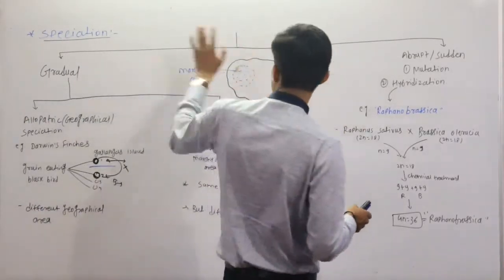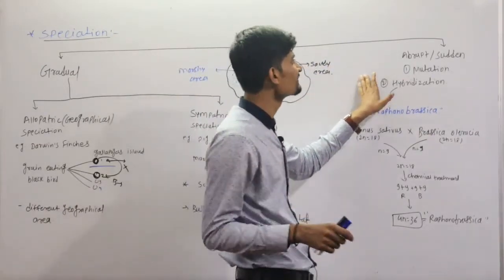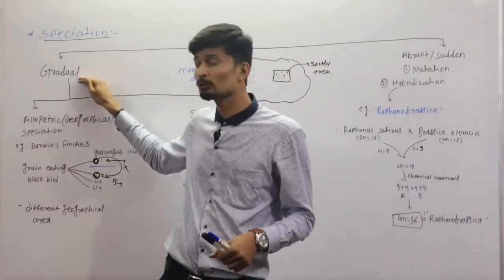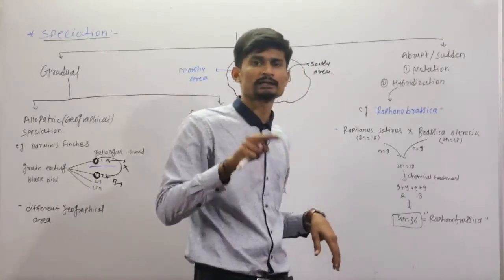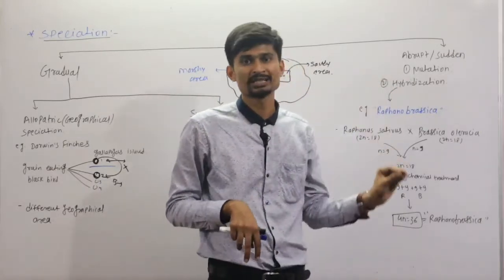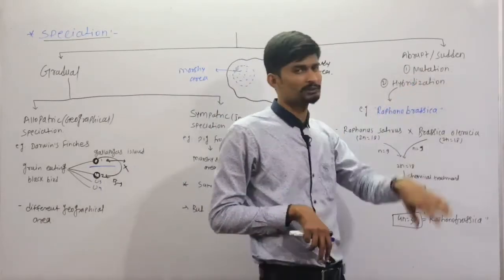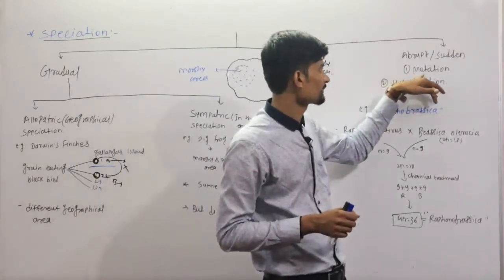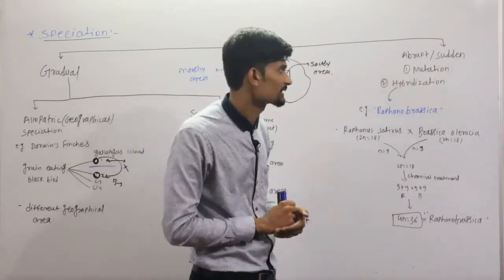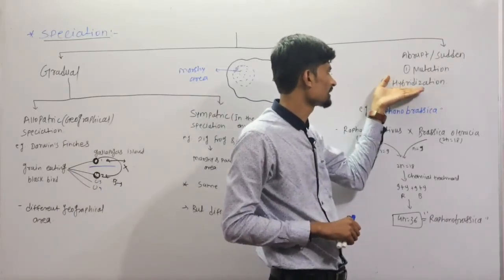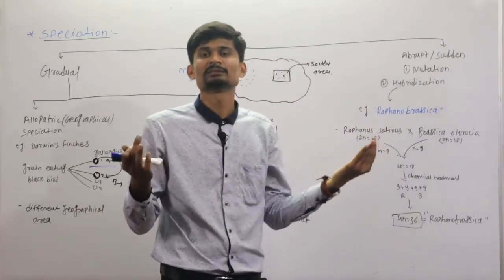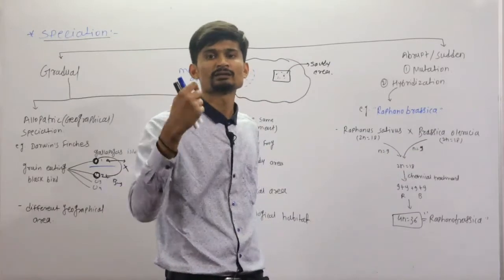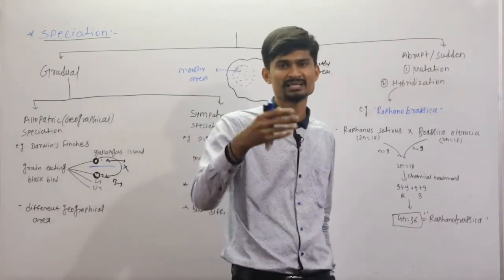Now the second type of speciation is abrupt or sudden speciation. The earlier one is gradual and slow, and this is fast. There are two factors which cause abrupt or sudden speciation, that is mutation and hybridization. We have seen mutation in earlier lectures, different types of mutation, morphological and genetic. So here we are focusing on hybridization. Hybridization simply means the crossing between two different species and the formation of a third type of species.